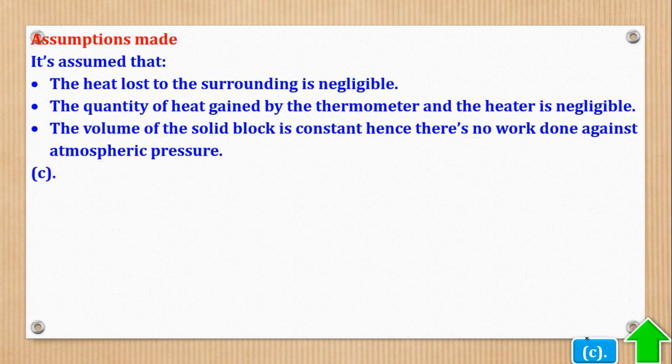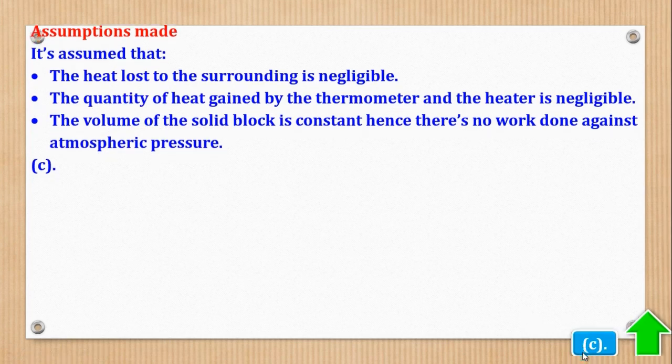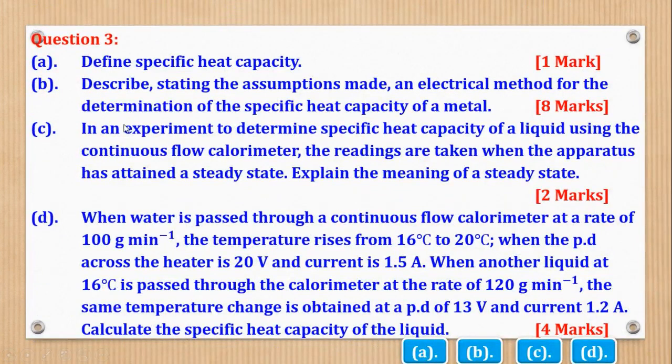Then that was part B, now part C. Part C says, in an experiment to determine the specific heat capacity of a liquid using the continuous flow calorimeter, the readings are taken when the apparatus has attained a steady state.